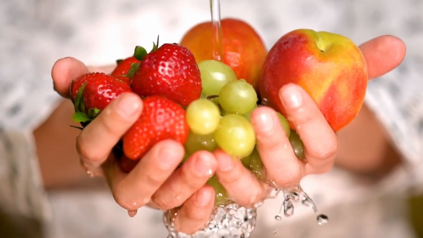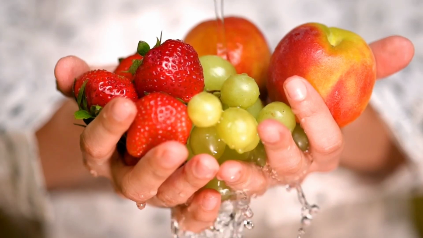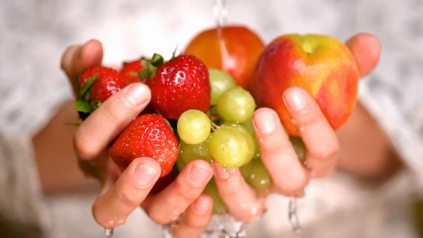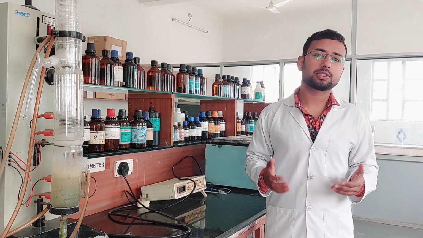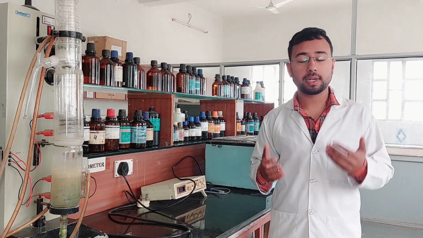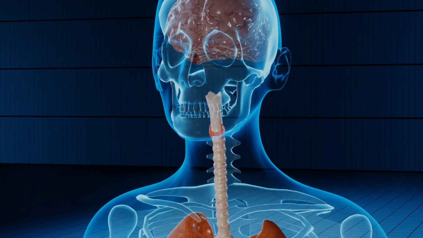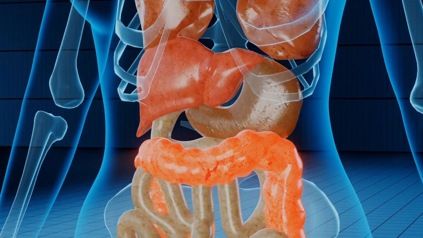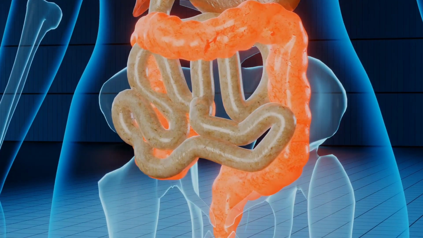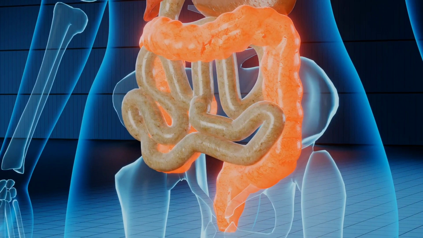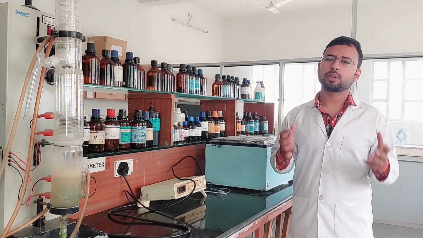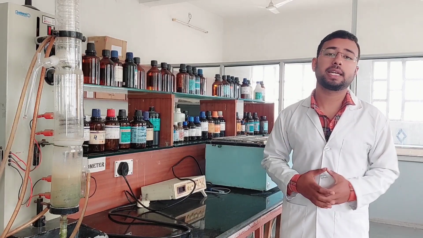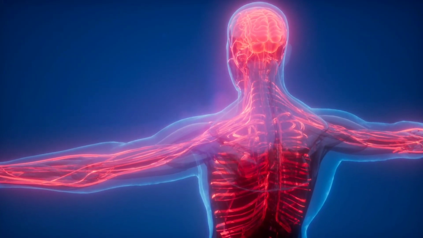The third thing is that you have to include more fiber-containing food items in your diet, like fruits and vegetables, because they will balance the uric acid level in your body. Next, avoid excess salt and sugar in your diet, because they will create problems in the excretion of uric acid from your body. If you consume alcohol, please reduce the amount, because alcohol like beer contains excess purines that will increase the uric acid level in your body. And if you are overweight, please reduce your weight, because excess weight can also lead to a high amount of uric acid in your body.